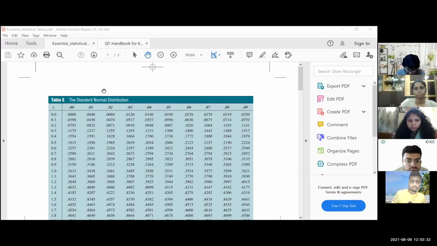How do we find that? Highlight it. Sir, is the Z value 0.7?